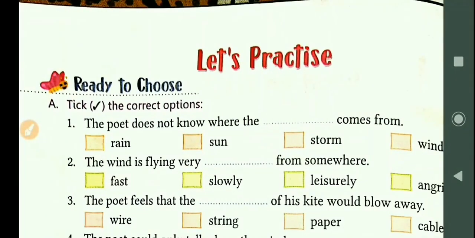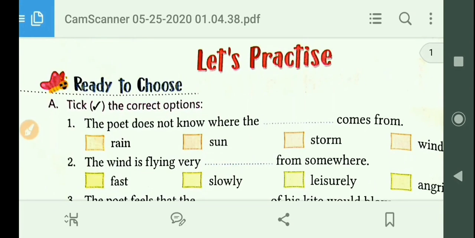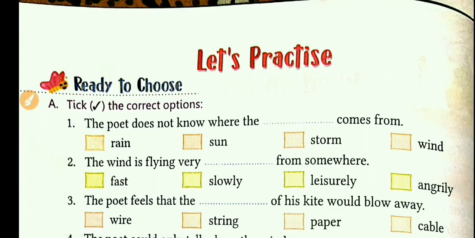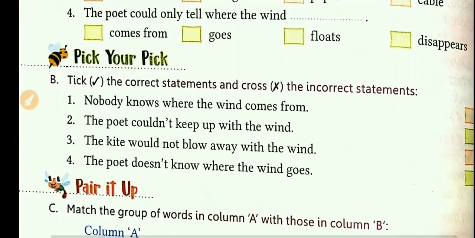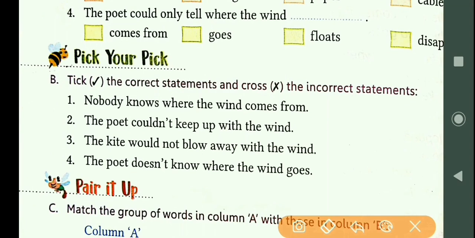So question number 1, take the correct options. We already have done this question in the previous video, so let's proceed to question number B. Tick the correct statement and cross the incorrect statement. जो करेक्ट स्टेटमेंट है उसके सामने टिक करना है और जो इनकरेक्ट स्टेटमेंट है उसके सामने क्रॉस करना है. So let's proceed and start.